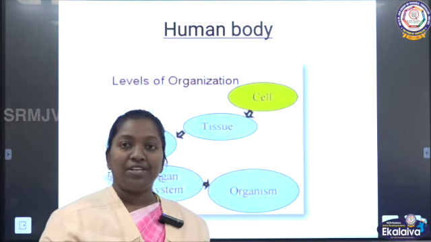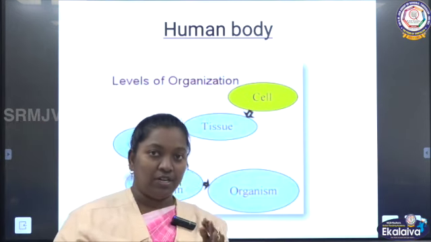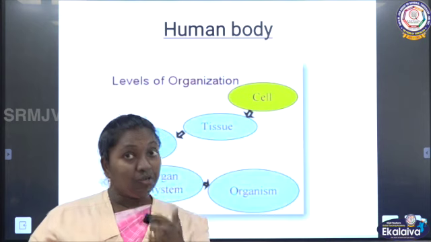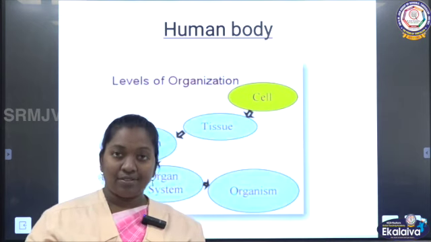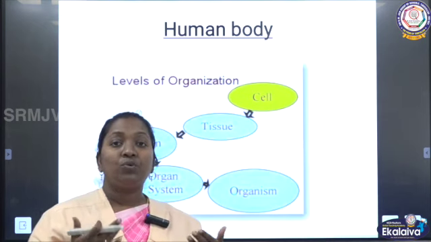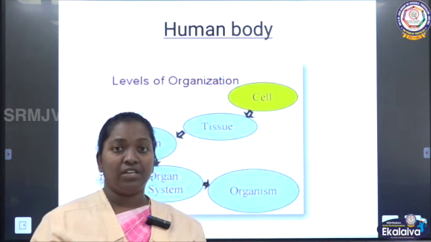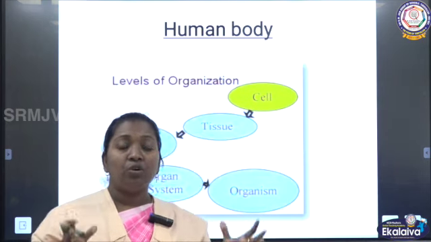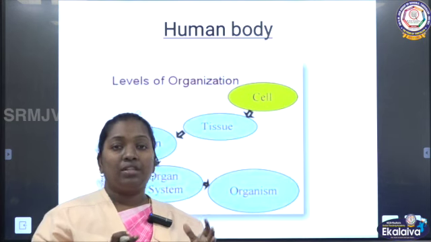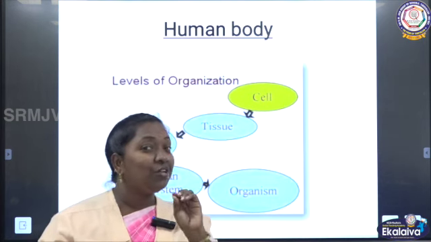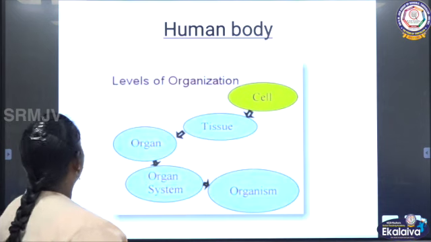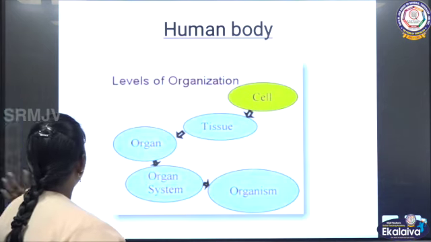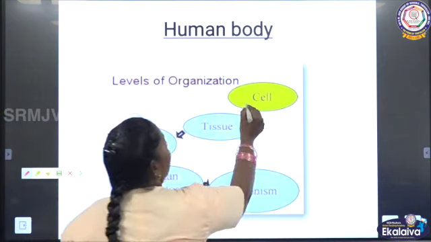How our human body is made up, that we are going to learn now. Why is our human body called a living machine? Since it can move, grow, reproduce, breathe, see, hear and smell, by doing all this work we can call the human body a living machine. How is the human body made up? First, the human body is made of cells.